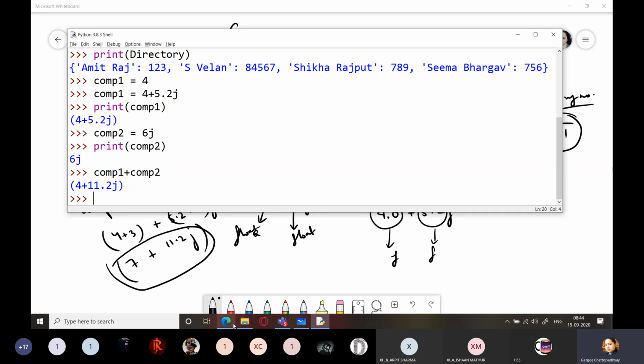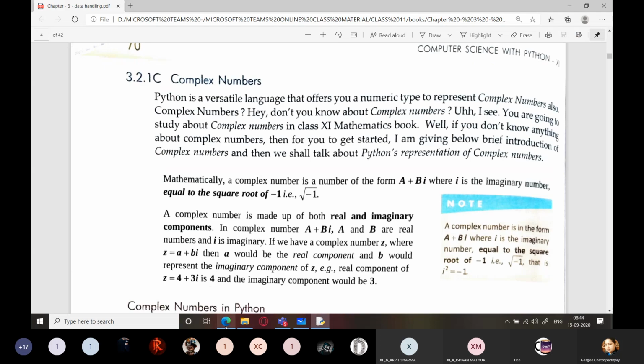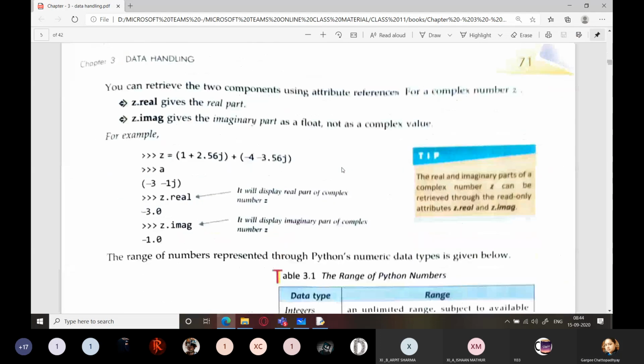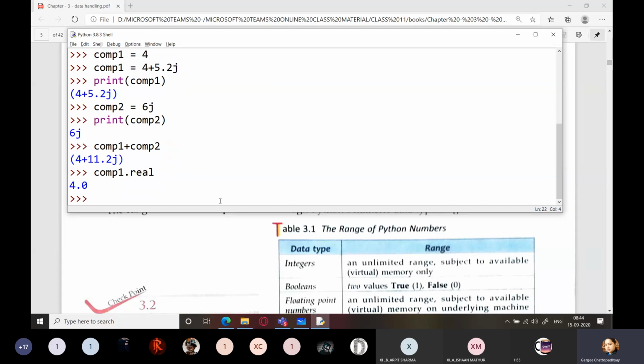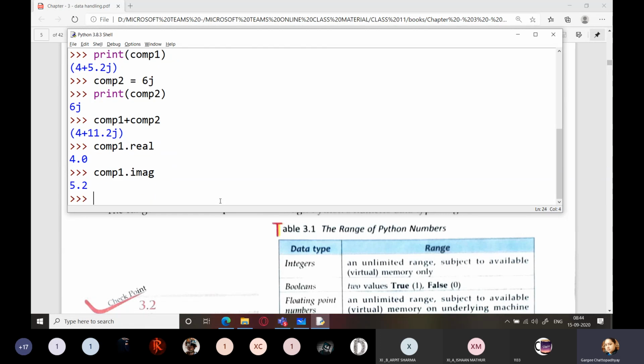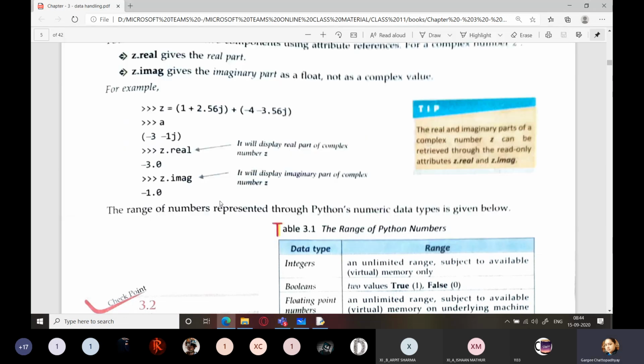That's all in complex numbers, and you don't have many questions related to complex numbers. Yes, and in complex numbers, you can also extract the real and imaginary part using comp1.real. This will give you the real part of complex number comp1. And if I write comp1.imag, this will give you the imaginary part of comp1. Each of these values is a floating point number. Is this clear to everyone?